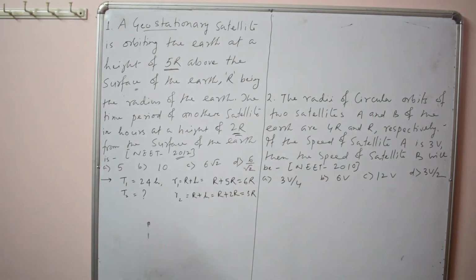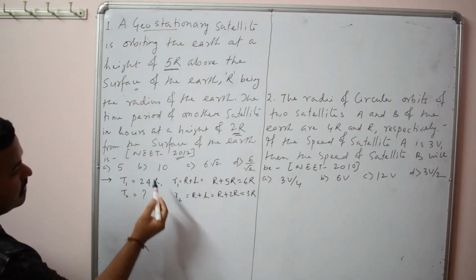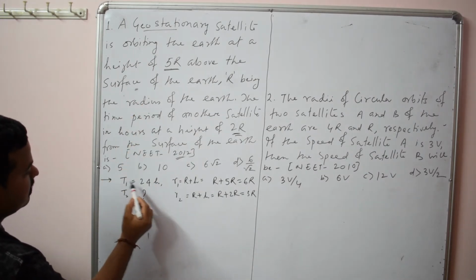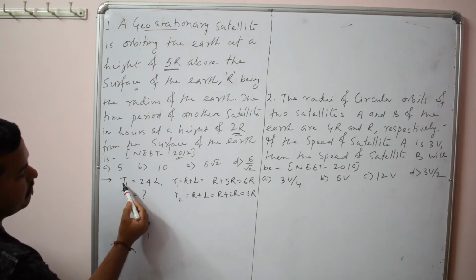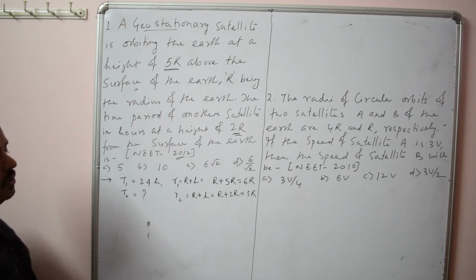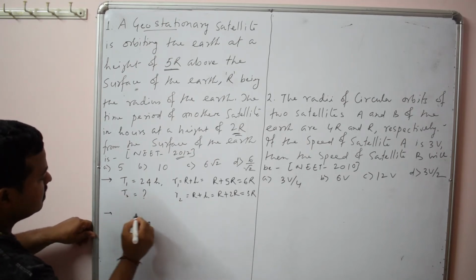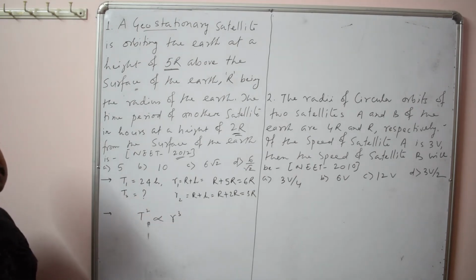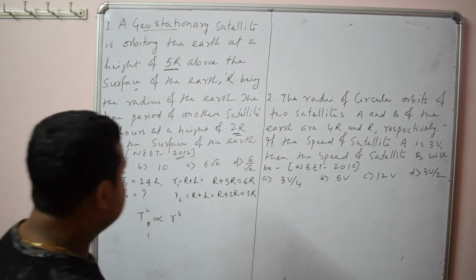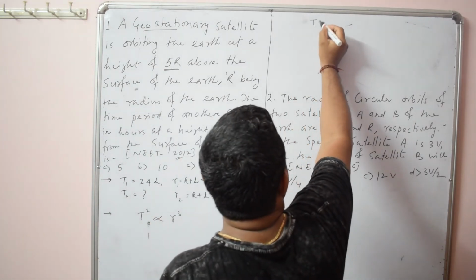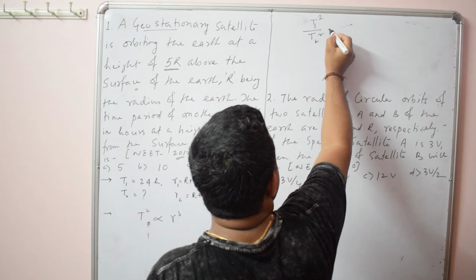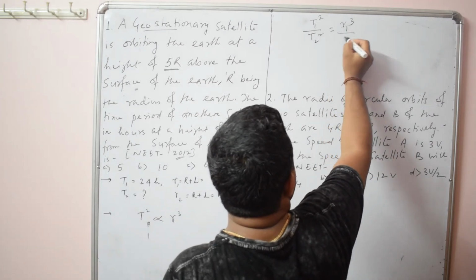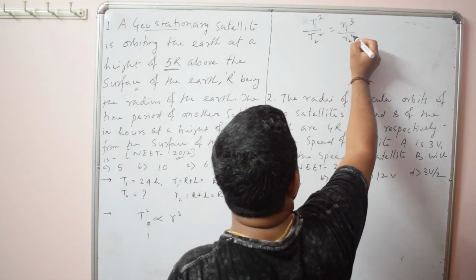Now as I have told you, whenever the questions are asked in terms of time period and radius, always use what? The square of time period is proportional to the cube of radius. Always use this relation. So from here you can write T1 square by T2 square equals R1 cube by R2 cube.